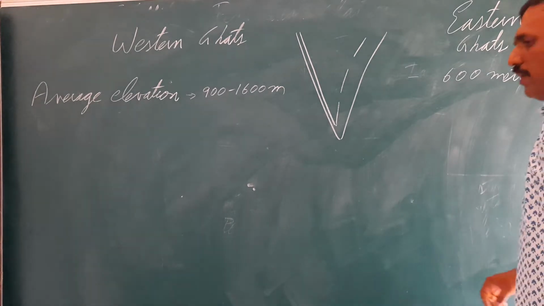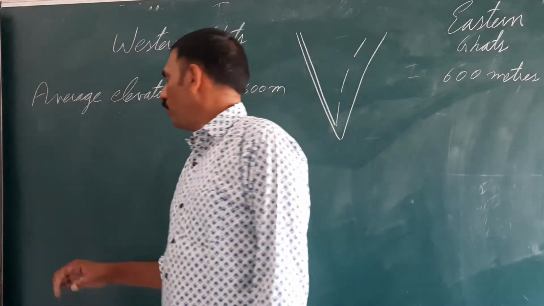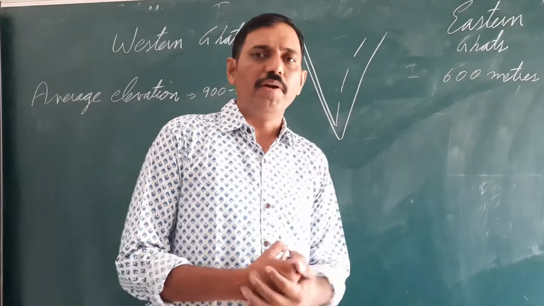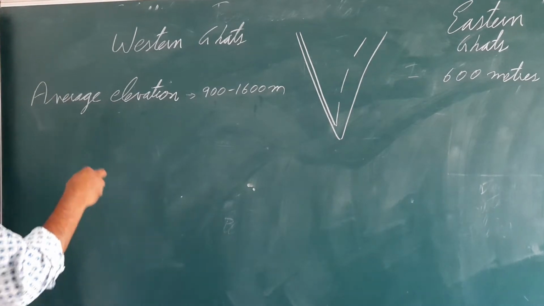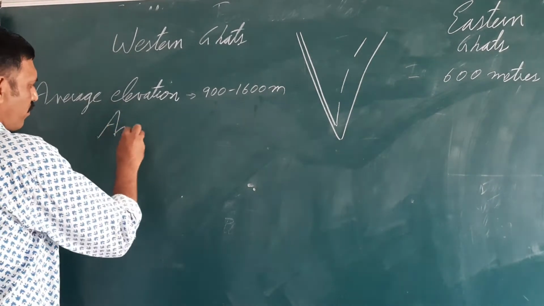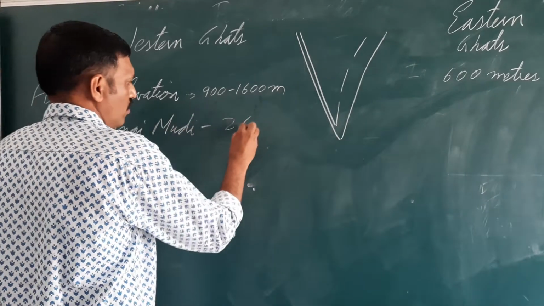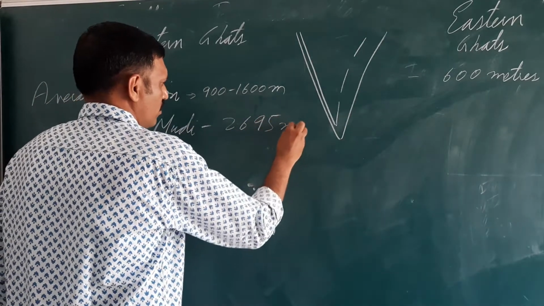Now the difference between Western Ghats and Eastern Ghats. The average elevation of Western Ghats is 900 to 1600 meter, and of Eastern Ghats it is 600 meter only. The highest peak of Western Ghats is Anaimudi, which is 2695 meter.